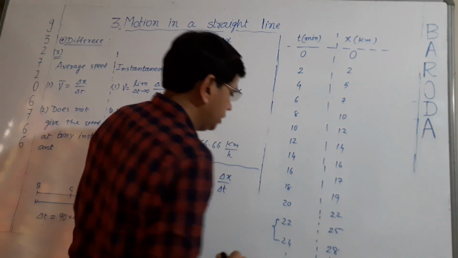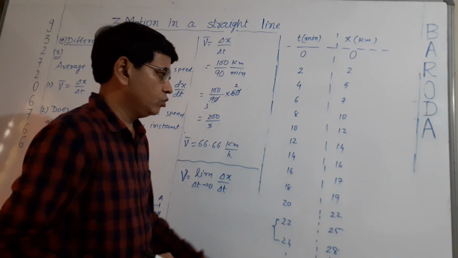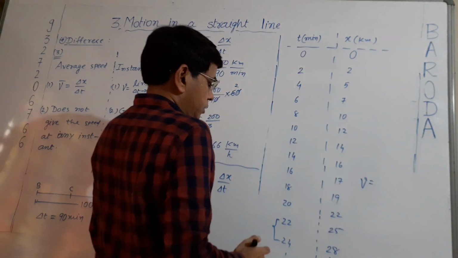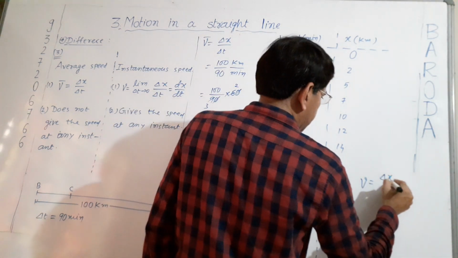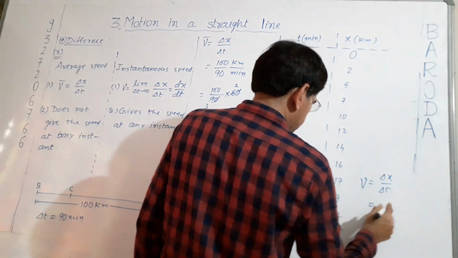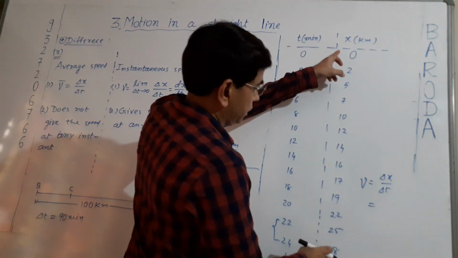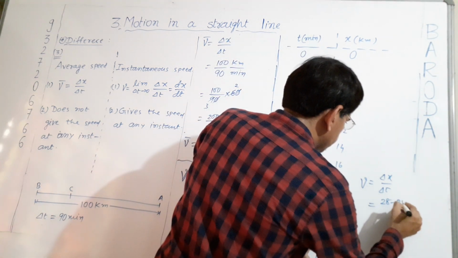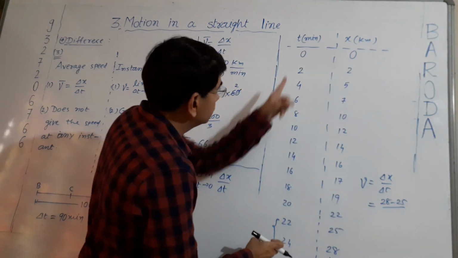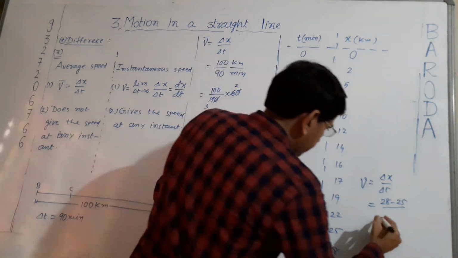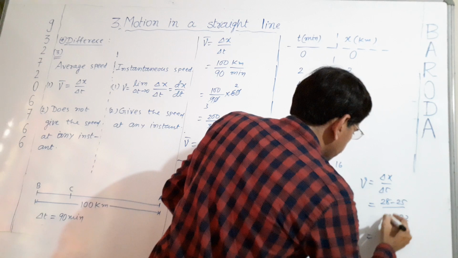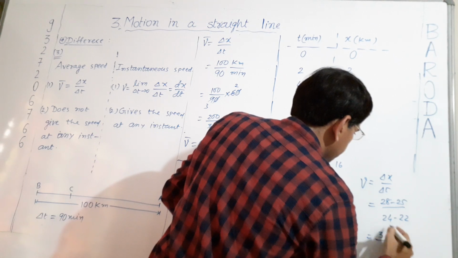So we will have to take the time interval 22 to 24. The speed of the car is v equal to delta x by delta t at 23 minutes. Delta x is 28 minus 25, and delta t, that is the time interval, is 24 minus 22. 28 minus 25 is 3, so 3 by 2.